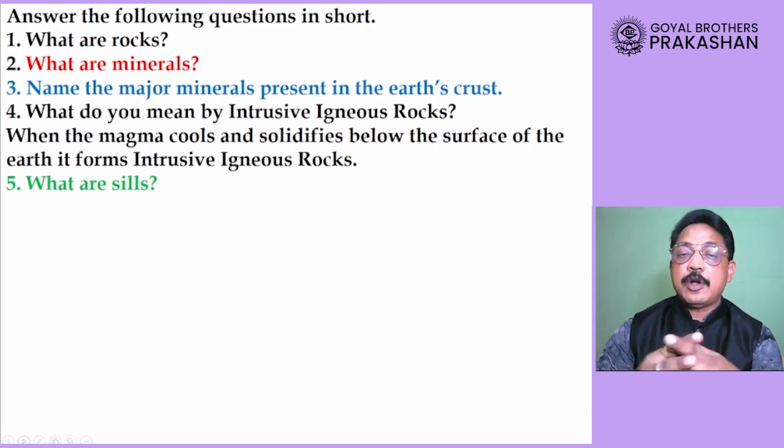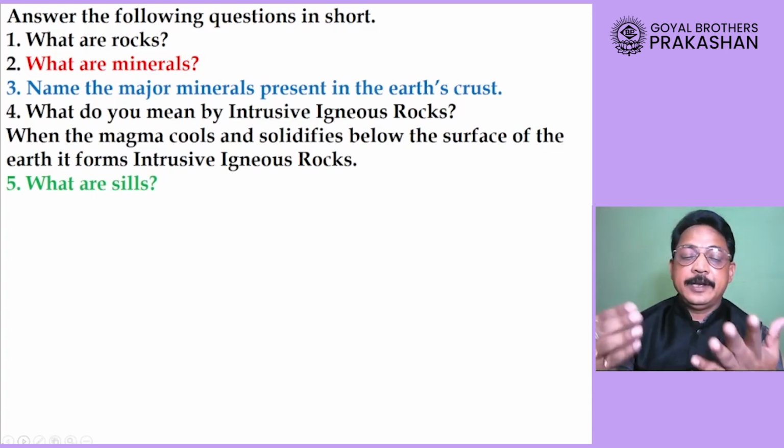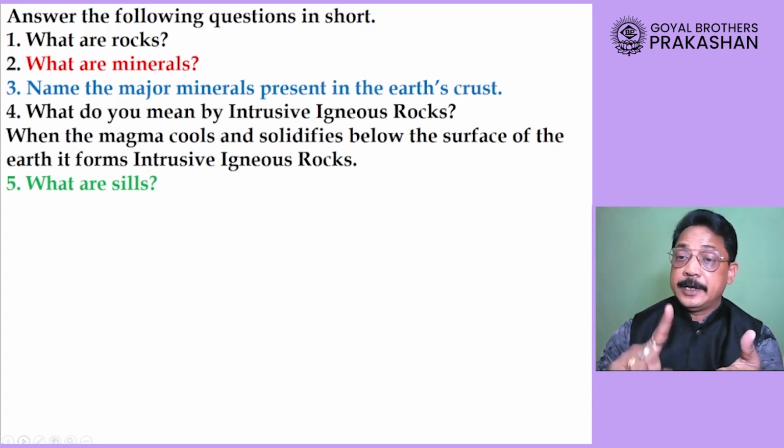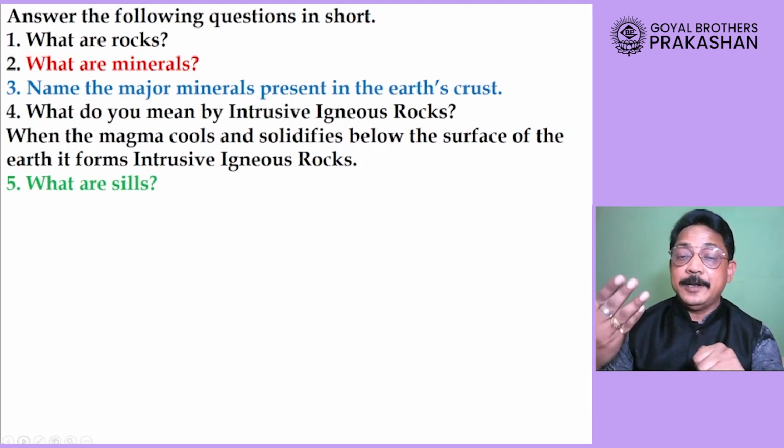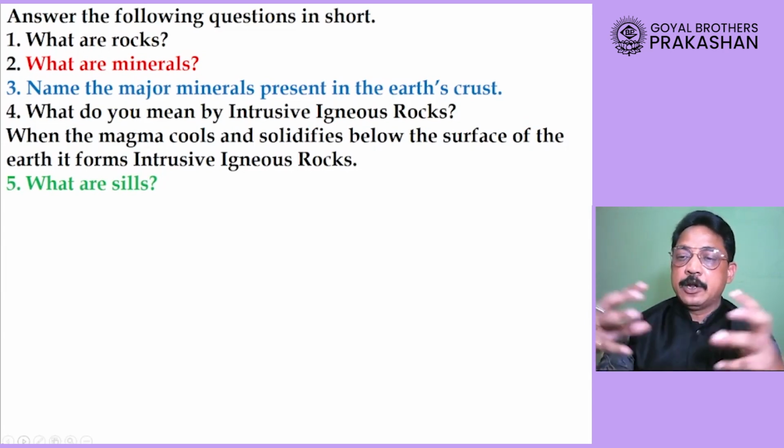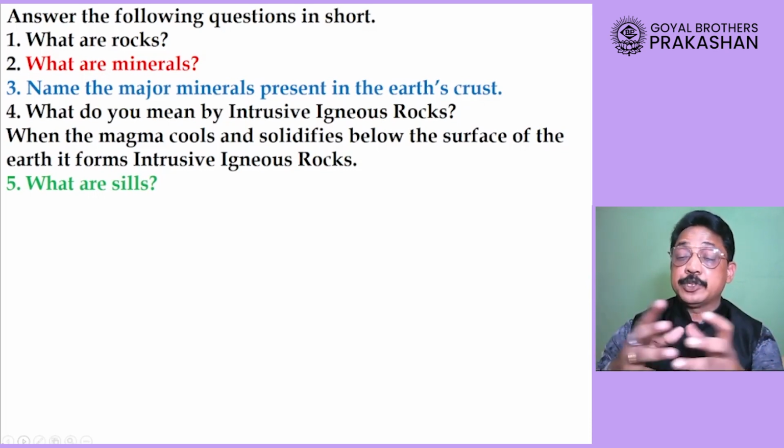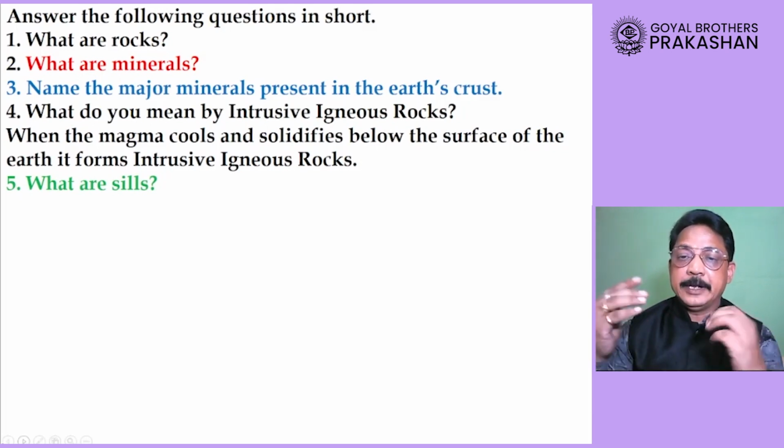Dear student, the rocks are the hard material like granite, basalt, gabbros, etc. But also the loose material like sand, silt, etc. Please remember, rocks are not only the hard materials but also the loose material like sand and silt. Point 2, rocks are aggregate of minerals. Aggregate means they are a combination of minerals, or in other words, they are made up of many minerals.